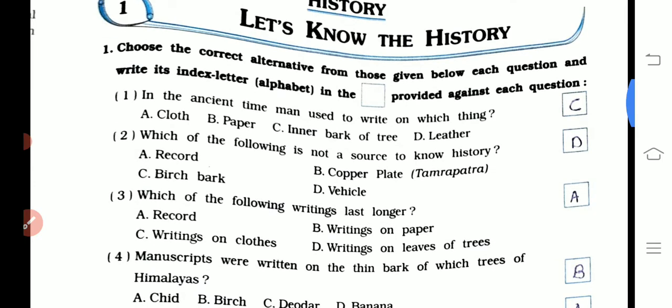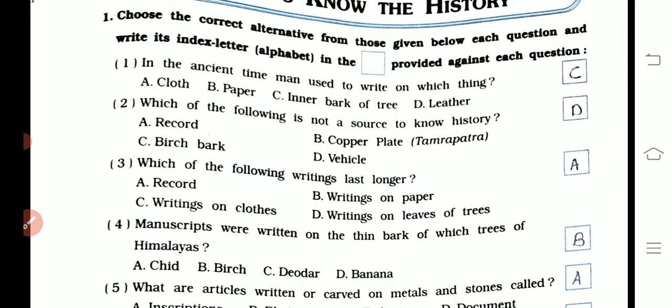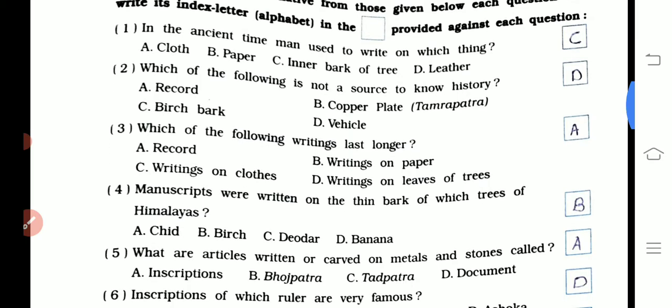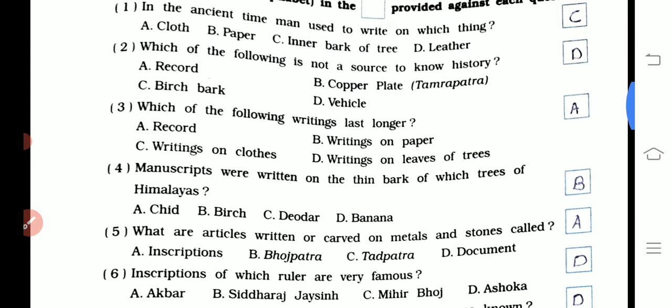First one is, in the ancient time man used to write on which thing? The answer is C, inner bark of tree. Second one, which of the following is not a source to know history? Answer is D, vehicle. Third one, which of the following writing lasts longer? Answer is A, record.